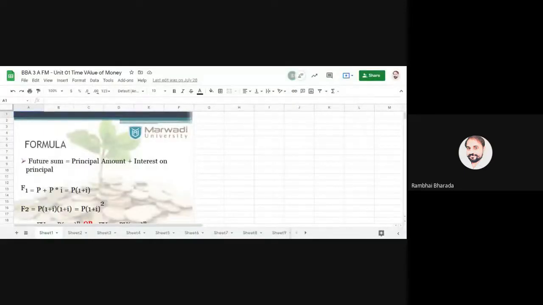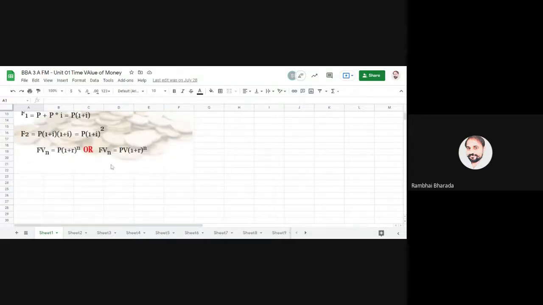Starting from question number 1. This is the formula to calculate the future value of a single amount. Here FVN is equal to PV into (1 plus R) raised to N. FV stands for future value, PV stands for present value, R stands for rate of interest, N stands for number of years. We have done the first practical question.